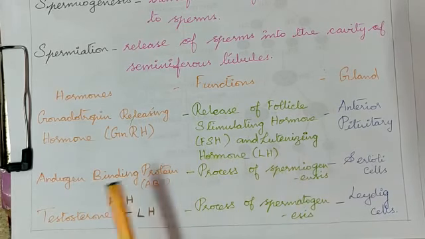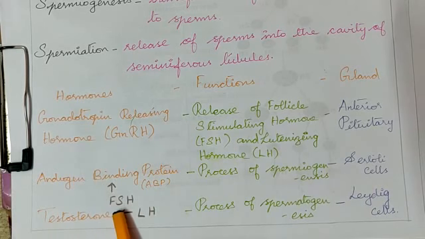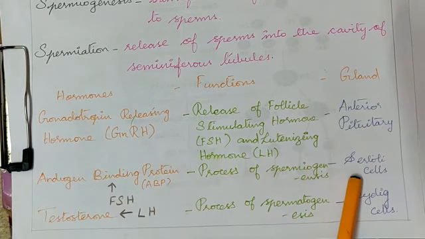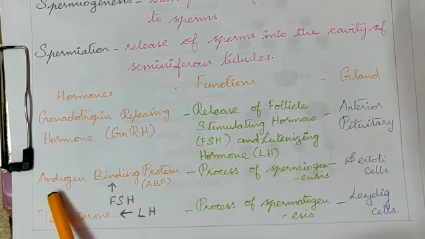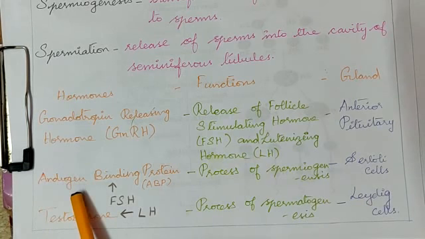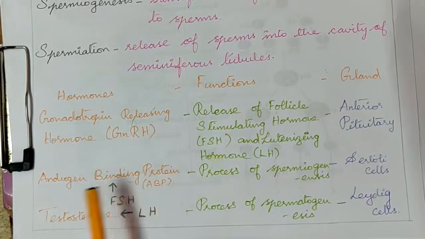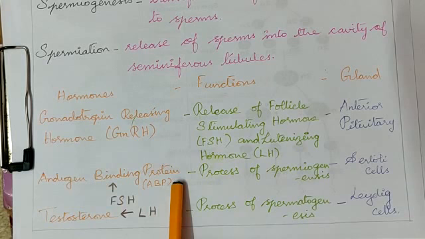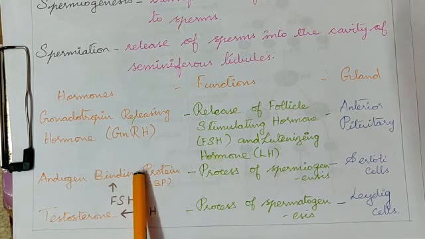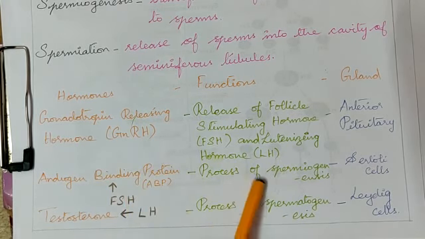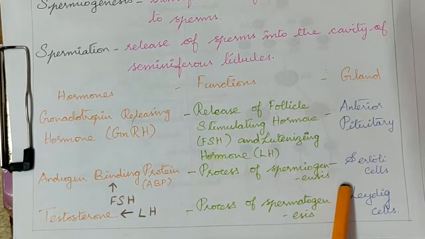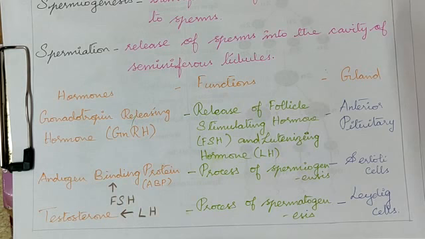FSH induces the Sertoli cells to produce androgen binding protein, ABP. This induces the process of spermiogenesis. What is spermiogenesis? The maturation of spermatozoa to sperms.